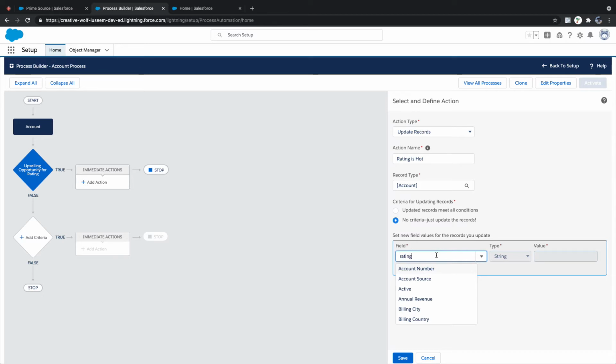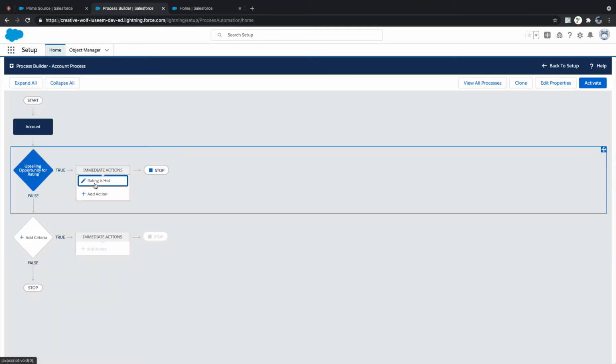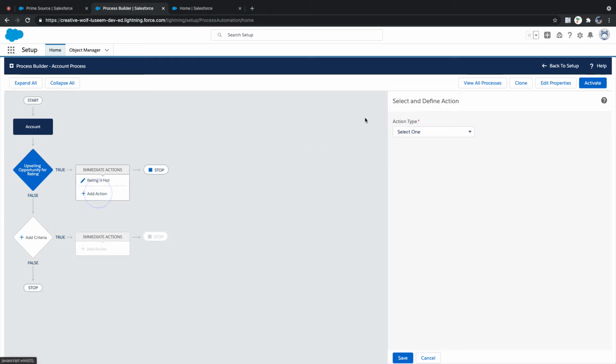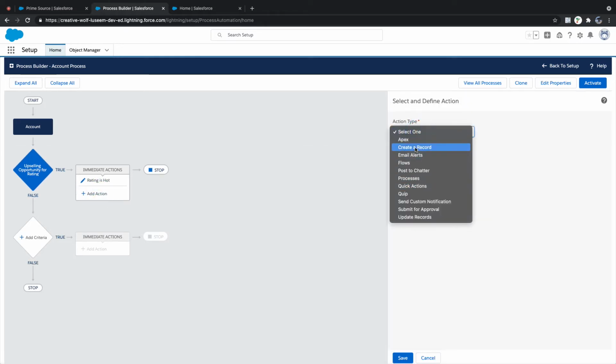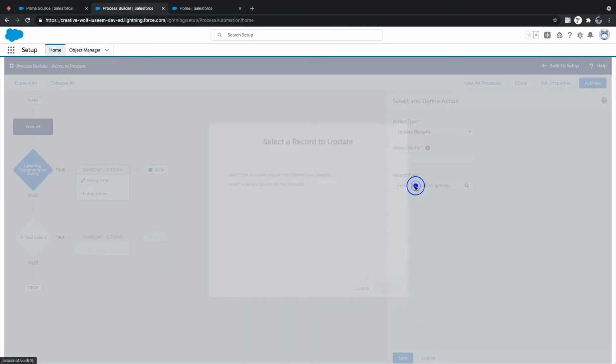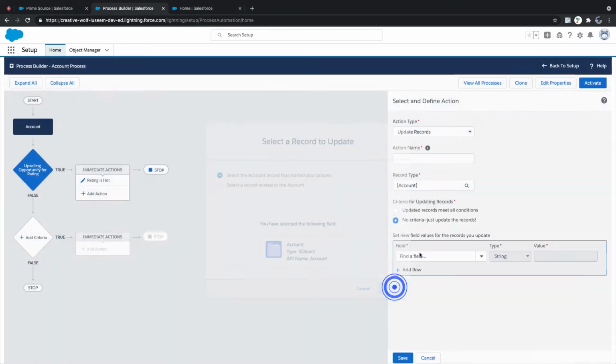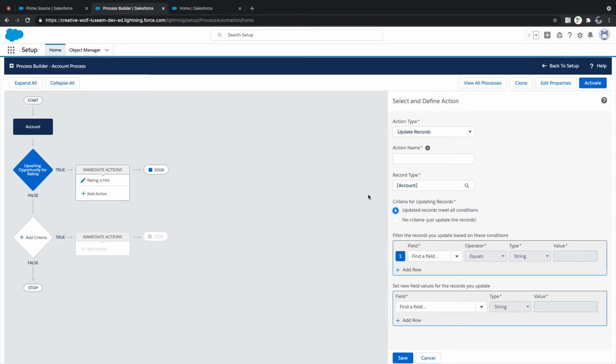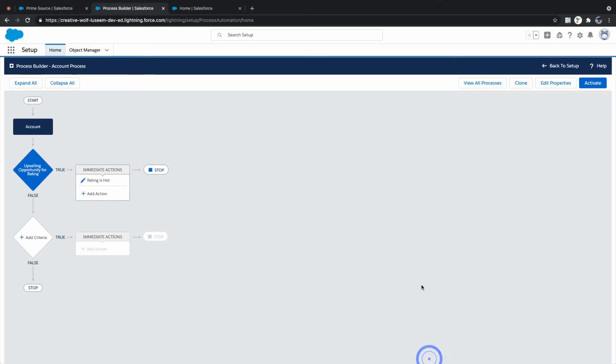Now I'll say rating, pick list, hot, save. Now what I mean here, if I add another action, right? This time we can add extra conditions also. So simply I'm saying, every time I don't want to execute this action and this action together. Now I need an extra condition: if the account rating is really updated, then I need to do this step. Anyway, we don't have that case this time.